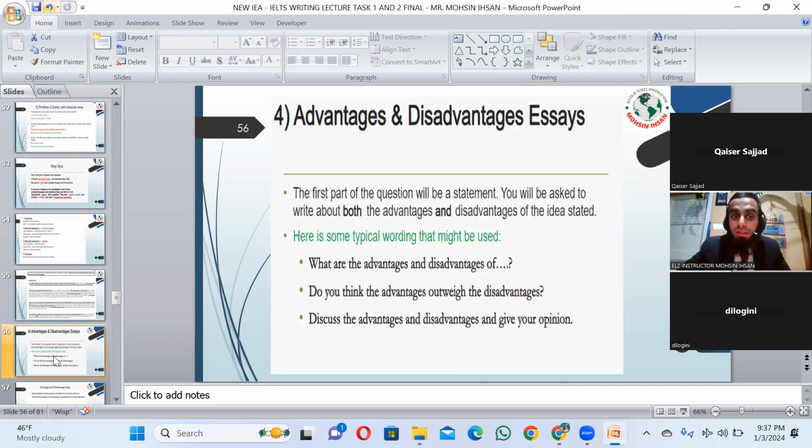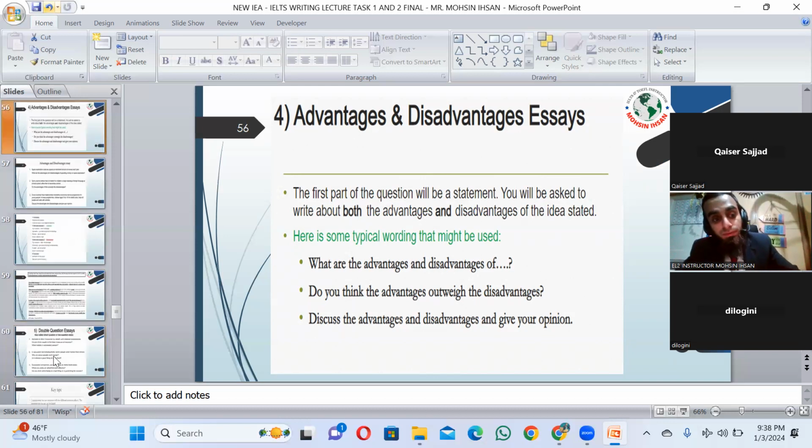Next, you have the advantage and disadvantage essay. This is also very, very important for writing both academic and general in Task Two. Here you are supposed to write both of them. What are the advantages and disadvantages of this? Or do you think the advantages outweigh the disadvantages? Discuss the advantages and disadvantages and give your opinion. It can come in different sorts and styles, and you write in your own words.